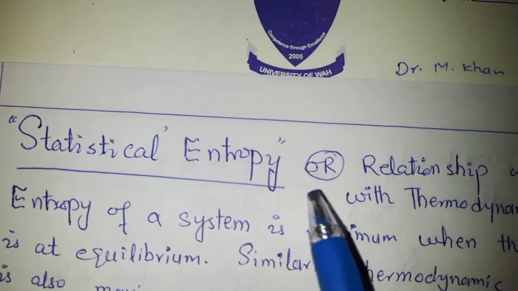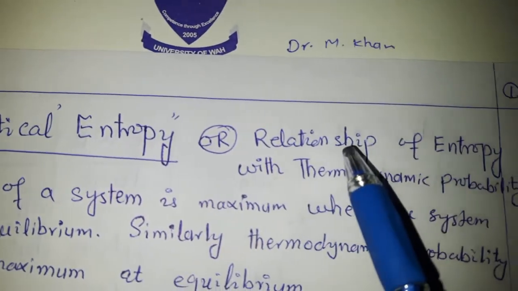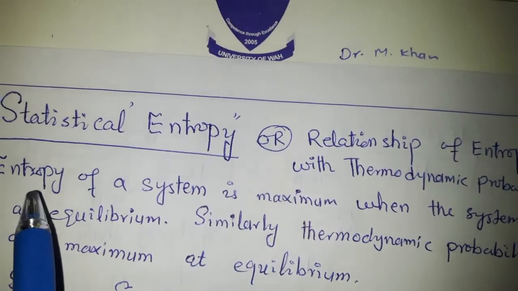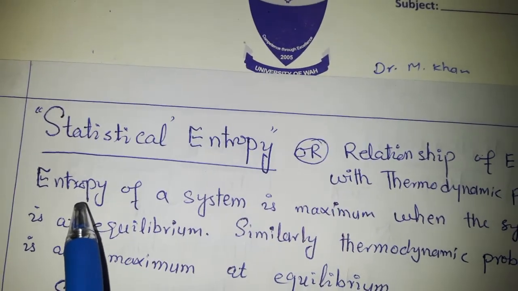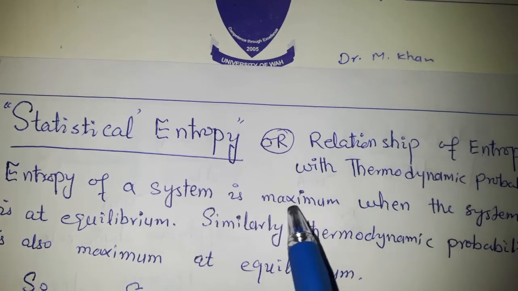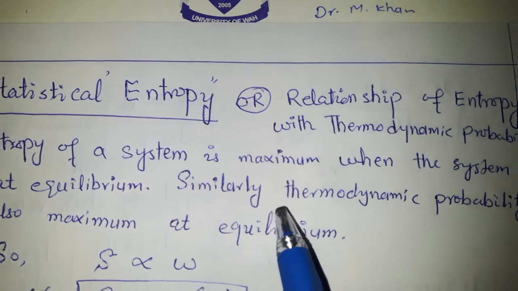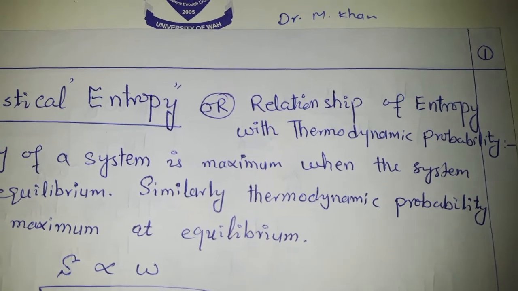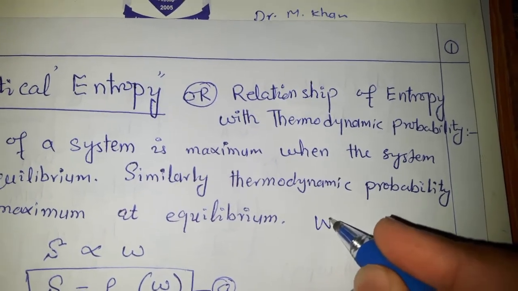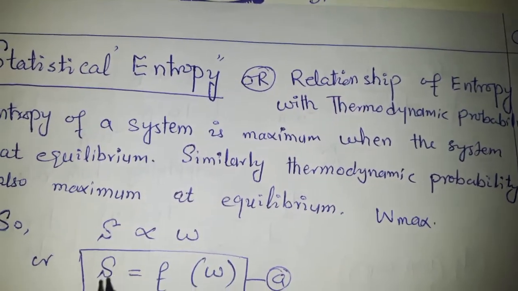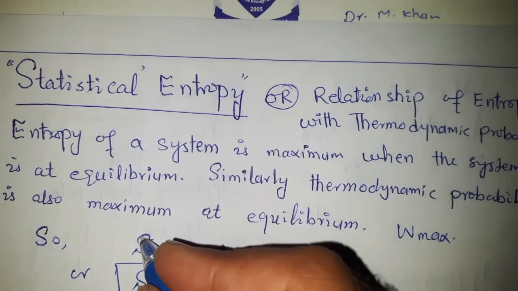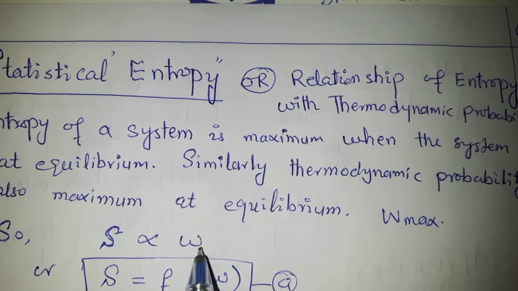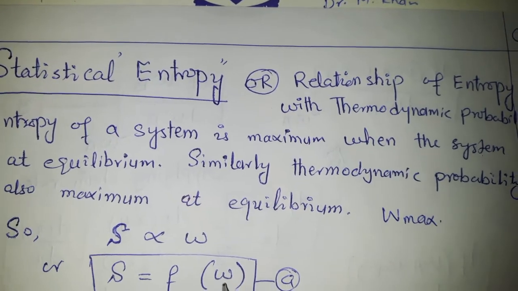important property in statistical mechanics, that is the statistical entropy, or in other words the relationship of entropy with thermodynamic probability. We know from classical thermodynamics that the system has maximum entropy when the system attains equilibrium. Similarly, a system has maximum thermodynamic probability when it is at equilibrium. So we can write in terms of proportionality that entropy is in some way proportional to thermodynamic probability, or entropy is a function of probability.